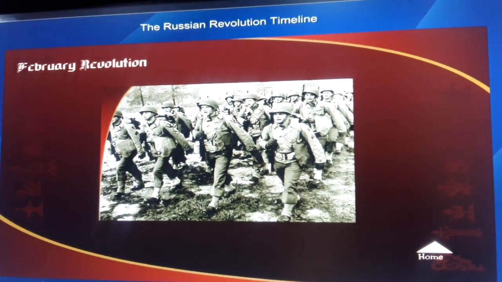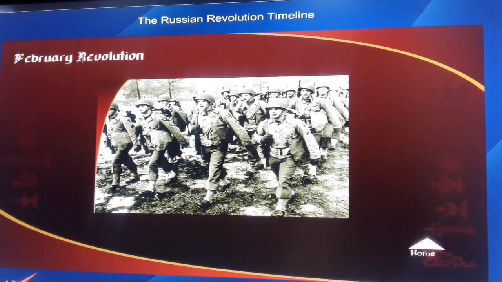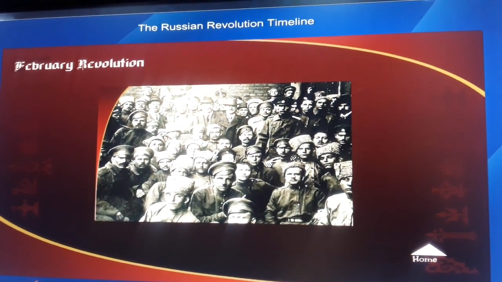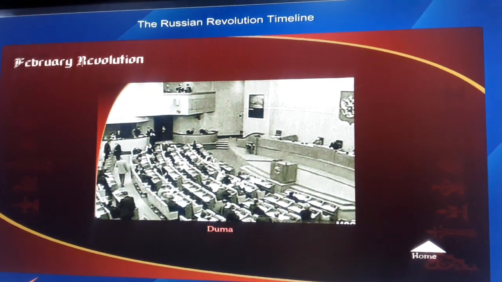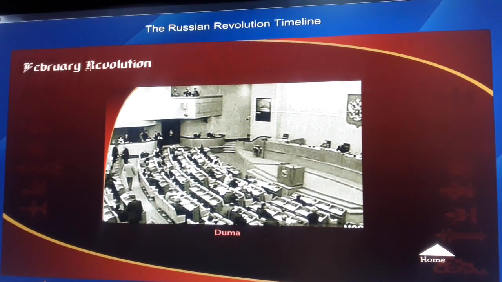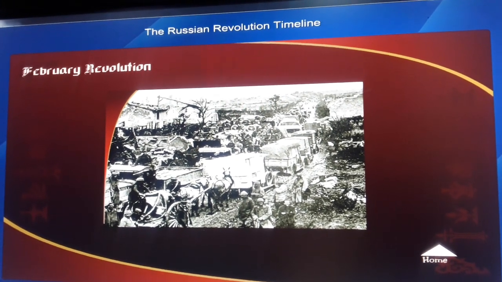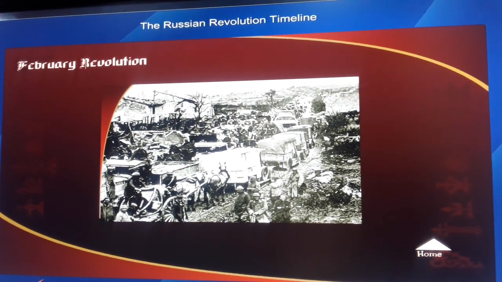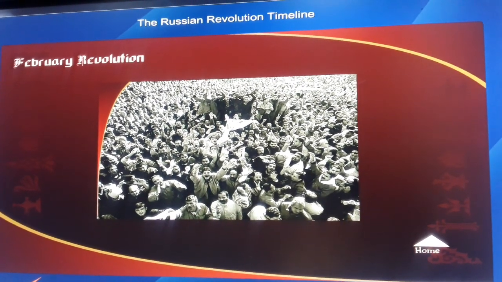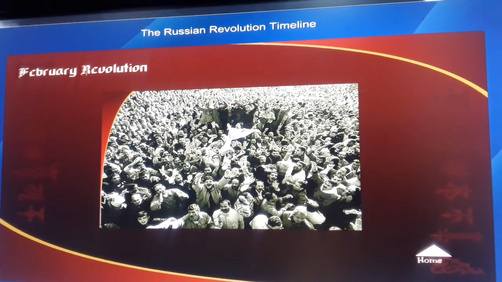February Revolution. Tsarist regime collapsed under the gigantic strain of World War I. Food prices mounted, and the people became restless and agitated. Nicholas dissolved the Duma. On February 27th, the revolution triumphed. Regiment after regiment of the garrisons of St. Petersburg joined the people. Within 24 hours, the entire garrison, approximately 150,000 men, joined the revolution, and the united workers and soldiers took control of the capital.